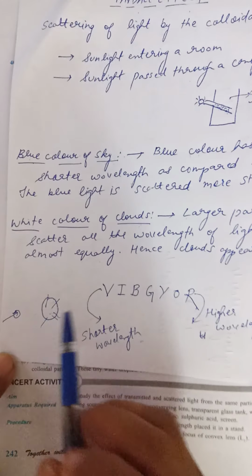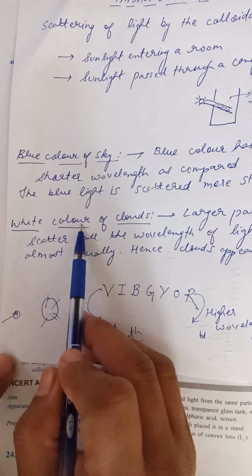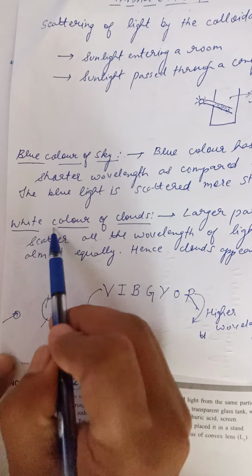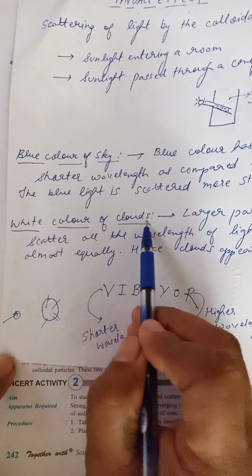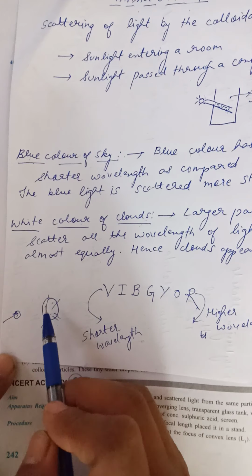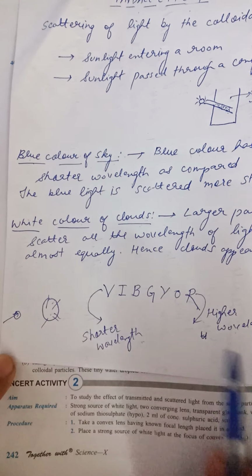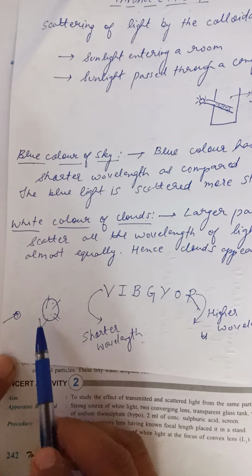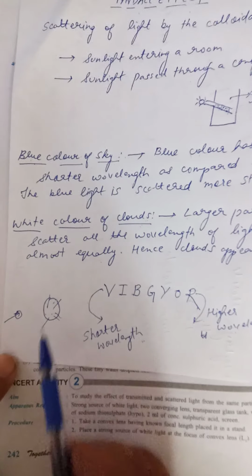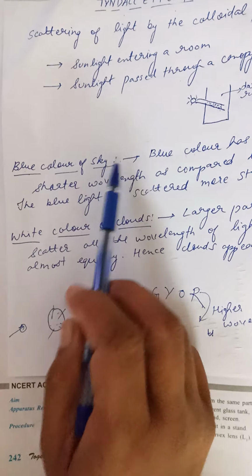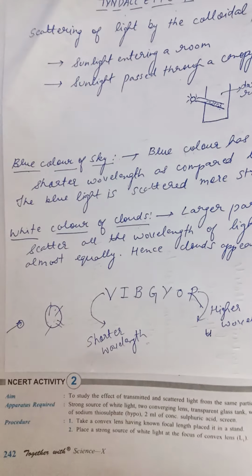And one more reason: when the light is striking the clouds, they have a larger particle size, and larger particle size has the tendency to scatter all wavelengths equally. So instead of the blue or the red color, the equal scattering gives the white color. So this is the phenomenon for the blue color of the sky and the white color of the clouds.